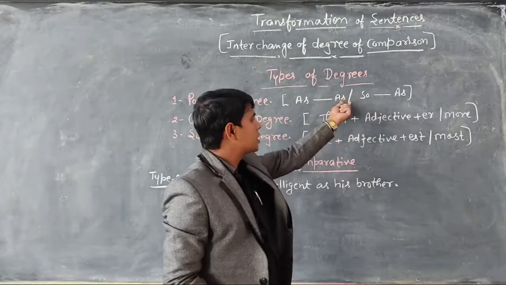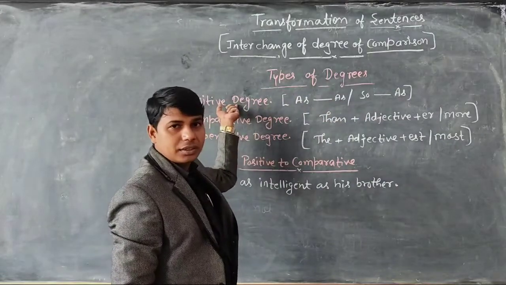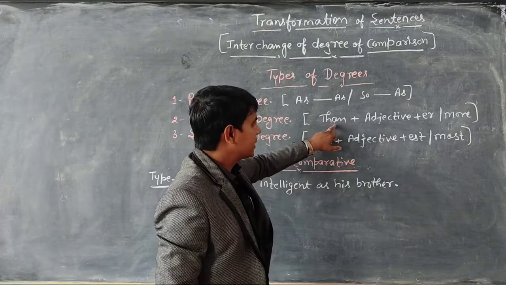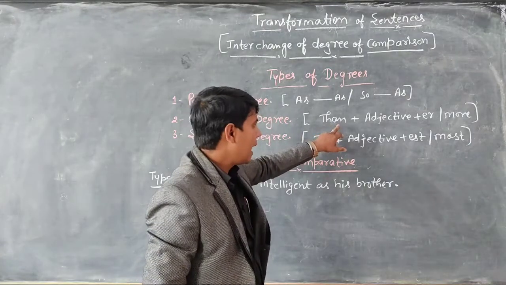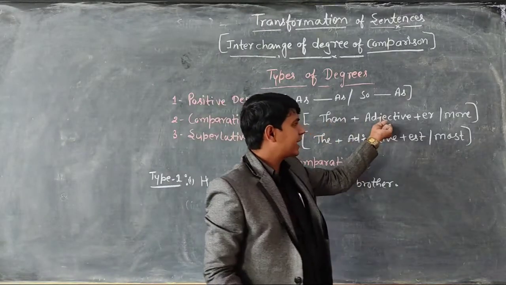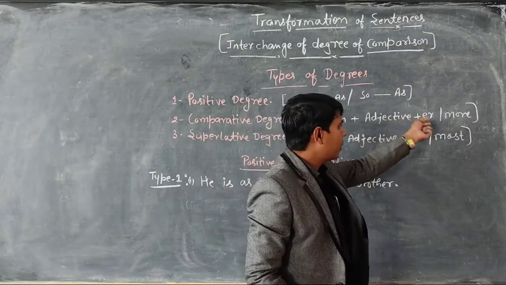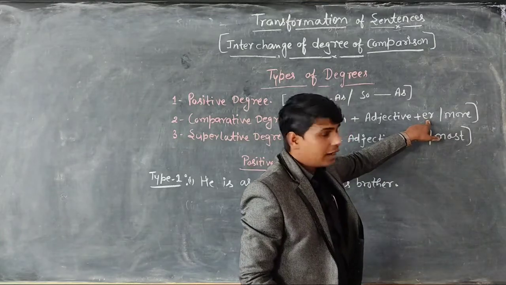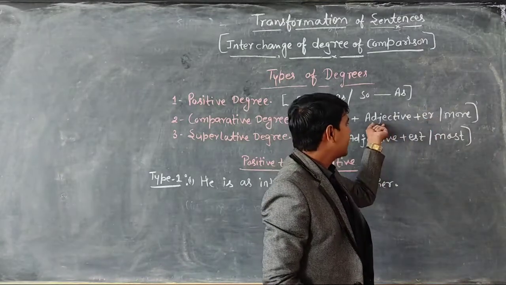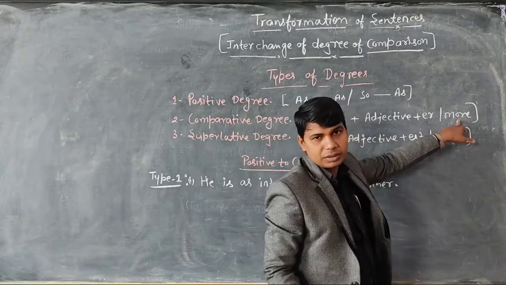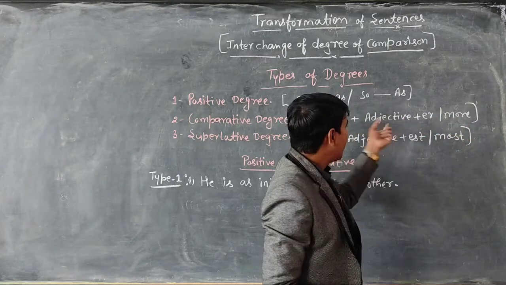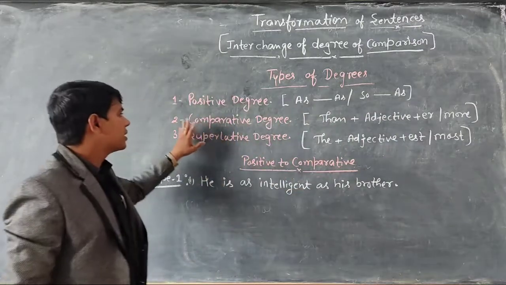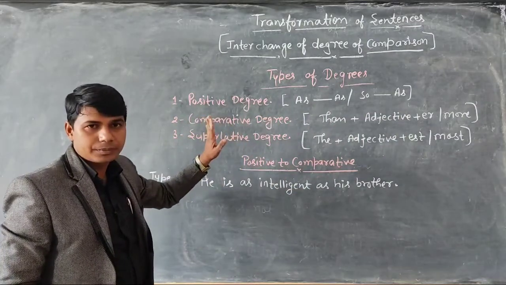The sentence must be known as positive degree. And in comparative degree we have the keyword than, and we have an adjective, and that adjective takes suffix er, or the adjective is followed by prefix more. So if you have this structure in the sentence, you can say the sentence is comparative degree.